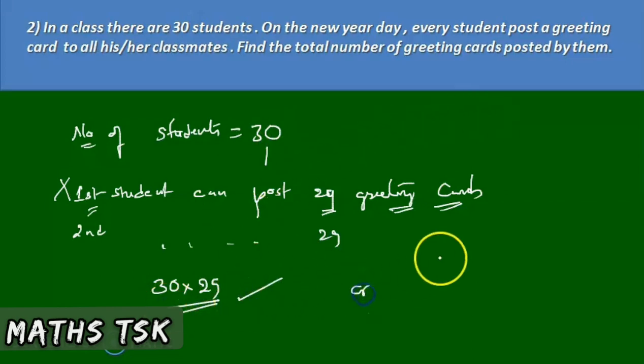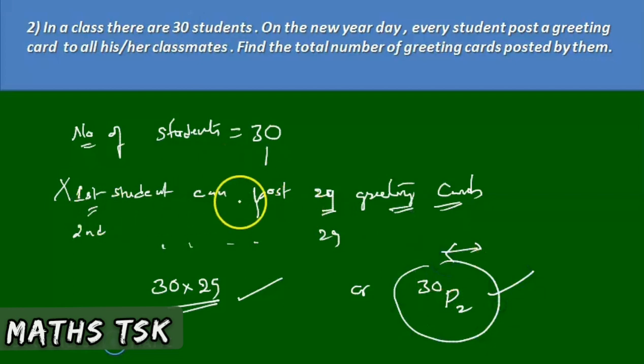So between two students, two cards must be posted. Therefore, since there are 30 students, 30 P2 greeting cards are posted between them. This is the second method. The first method is: the first student posts 29, the second student posts 29, so 30 into 29 cards are distributed between them.